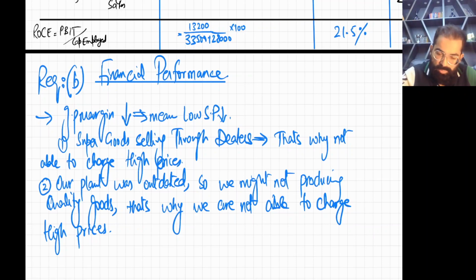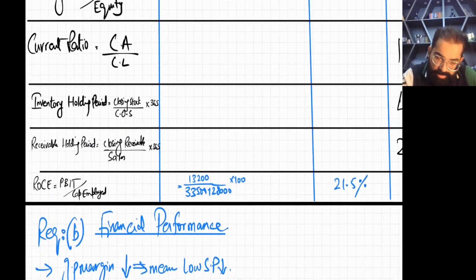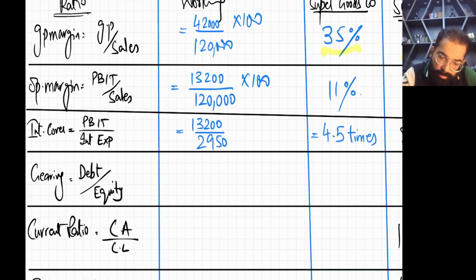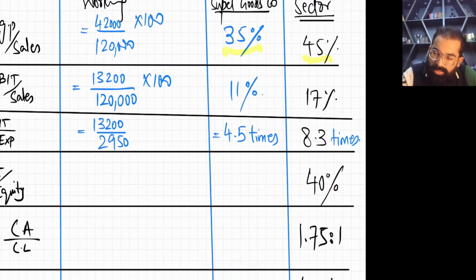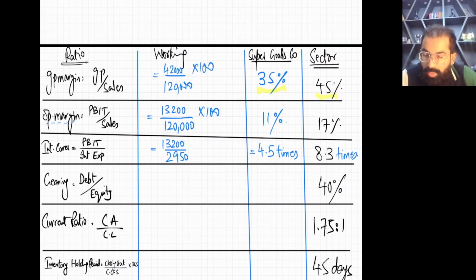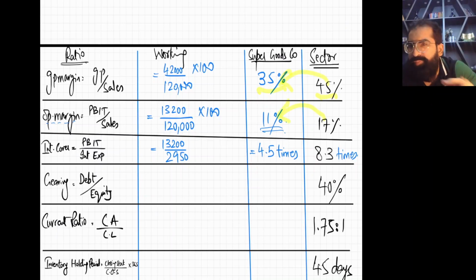Now next you have operating margin. Operating margin for the industry is also low, but our margin is comparatively much lower than the sector. What's the reason? Go very slow. I have told you 100 times in my classes, if you have taken my classes: first of all, the carried forward effect. As our GP margin is low, obviously our operating margin will be low. Operating profit follows the trend of GP.